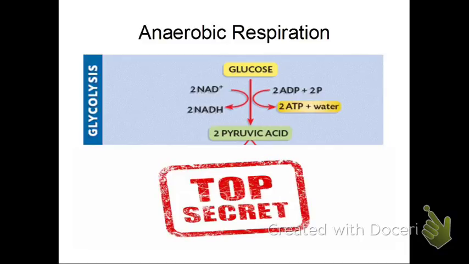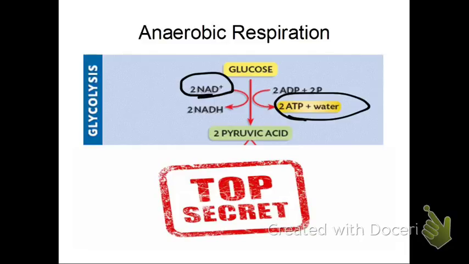In this case, we're running out of NAD+ to make glycolysis work. So no NADH can be made, therefore the process just can't happen. No ATP is made, pyruvic acid stops being made, and then the electron transport chain stops.